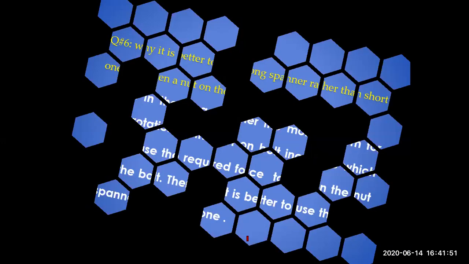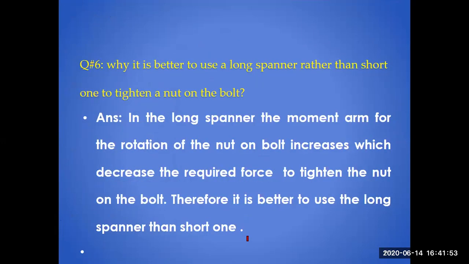So here is why it is better to use a long spanner than the short one to tighten a nut on the bolt. During my class, I have already discussed, if you look at the uneducated people, most of the drivers, they used to open or remove the tire for replacing or for changing or for puncture repair. So at that time they use a spanner which is of the longer length.